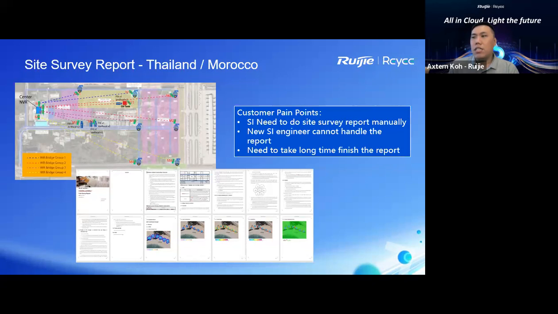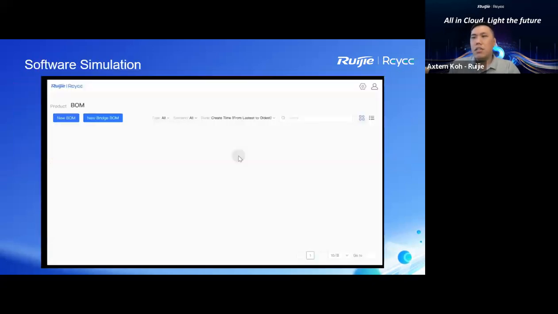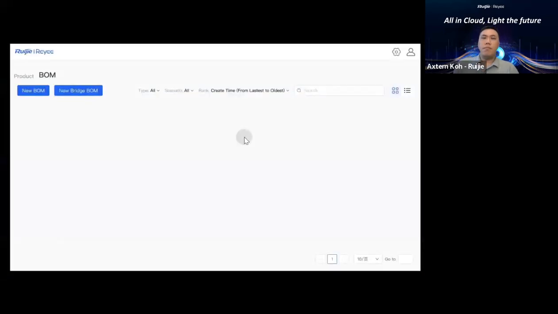Okay, to let your SI know how you are going to design this point-to-point outdoor for them. Based on this entire design of the reporting, we do have the software simulator. Let me show you the new software simulator, how we are going to work for this outdoor point-to-point scenario. Hello everyone, I will show you some new functions for wireless bridge.